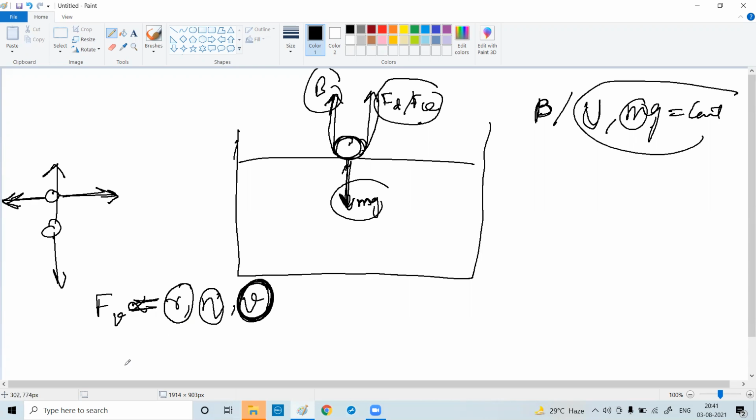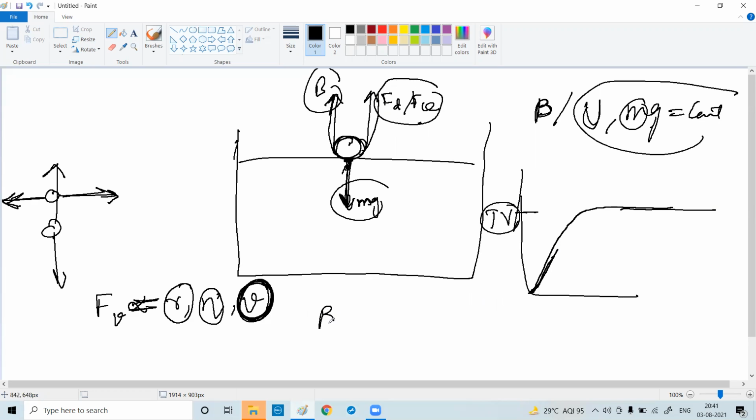Velocity. Initially, when the object is here, the velocity is 0. Slowly, when the object drops, because of the mass it accelerates. The velocity increases, and after some time it will be constant. That constant velocity is nothing but the terminal velocity. Since everything else is constant, the velocity is increasing because your FD is increasing.